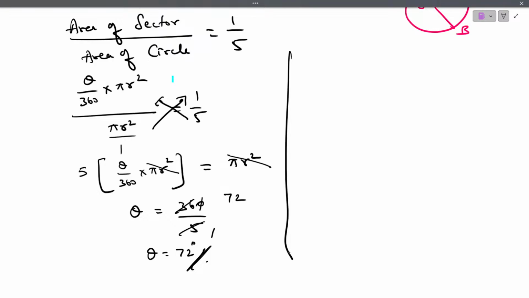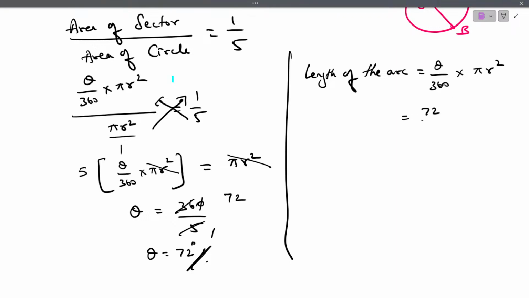Now they are asking us to find the length of the arc. To find the length of the arc, we have the formula: length of the arc is equal to theta by 360 into pi r square.